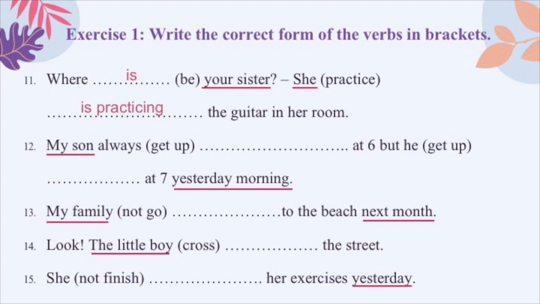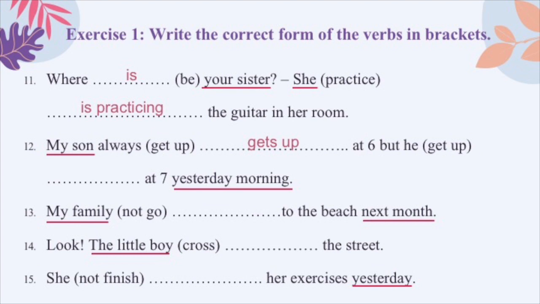Number 12. This sentence means con trai tôi luôn luôn thức dậy vào lúc 6 giờ. It is a habit, a repeated action. Nó là một cái thói quen, một cái hành động lặp đi lặp lại. So we have to use present simple, okay? And because the subject is my son, that is one person, we need to add S to the verb get. So we'll have, my son always gets up at 6.